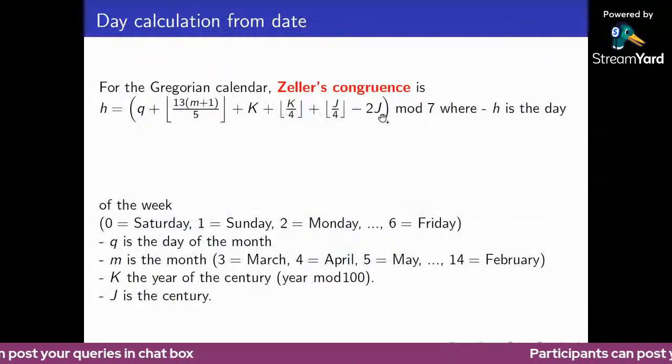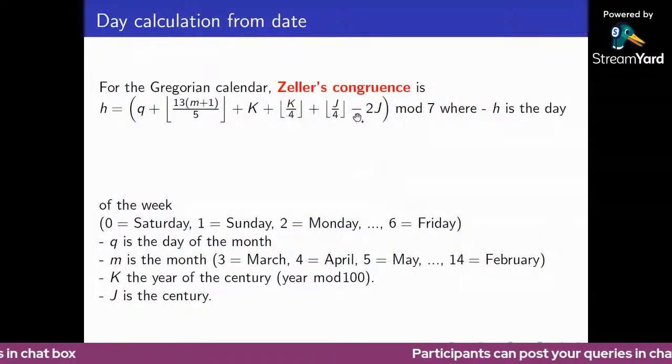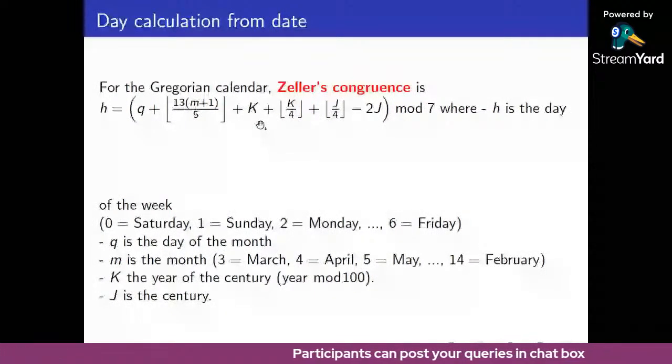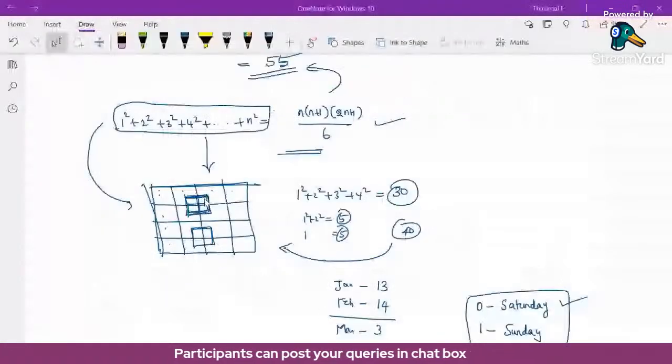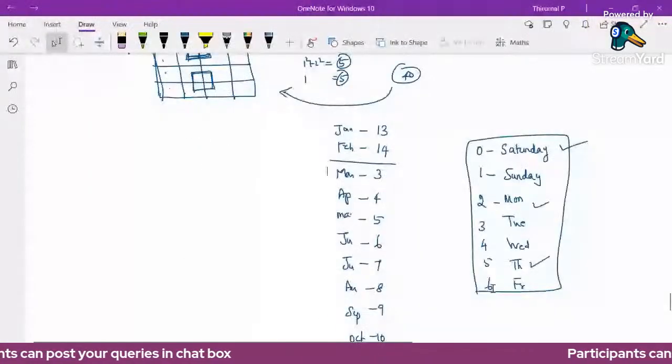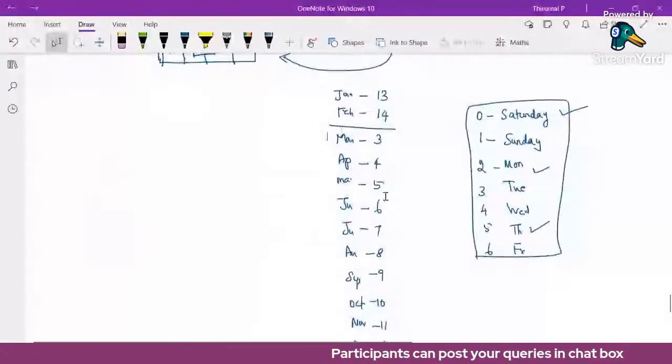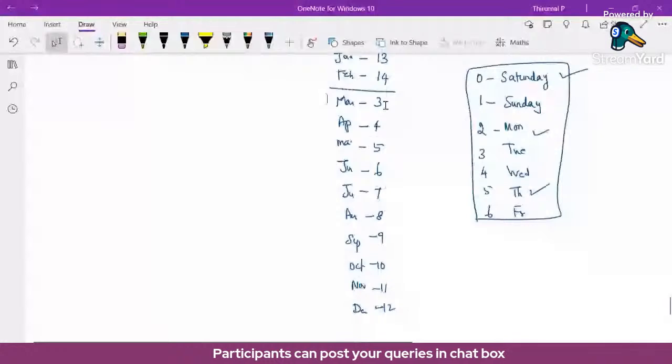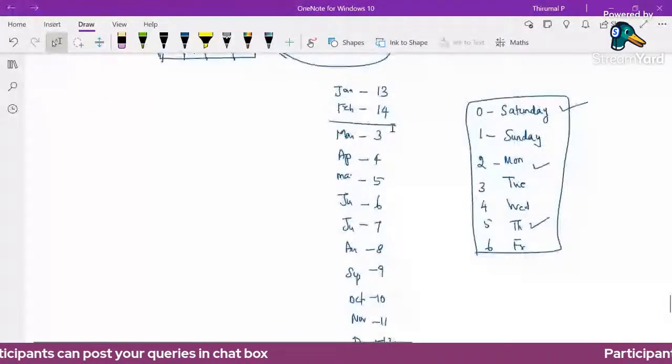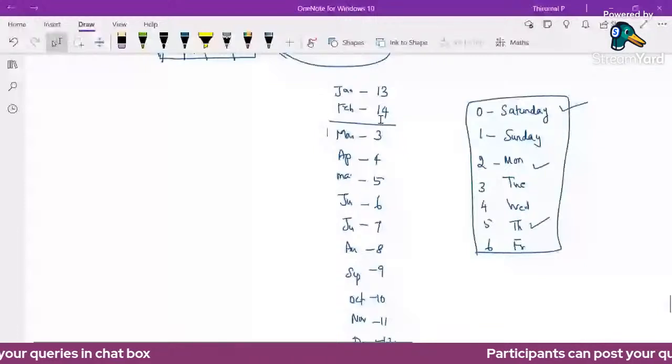There are different formulas. This is a simple formula. If you understand it, we can find the day easily. We start from 0, which means Saturday, and end with 6, which means Friday. March to December are assigned 3, 4, 5, 6, 7, 8, 9, 10, 11, 12, and January is 13, February is 14. So this is the value for month. The m value is over.